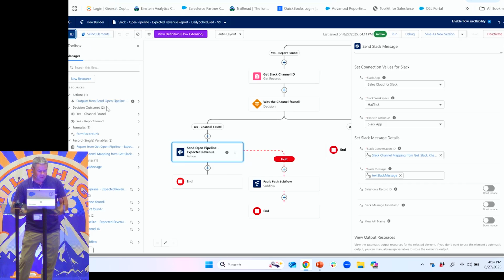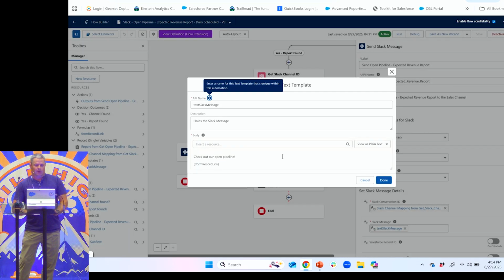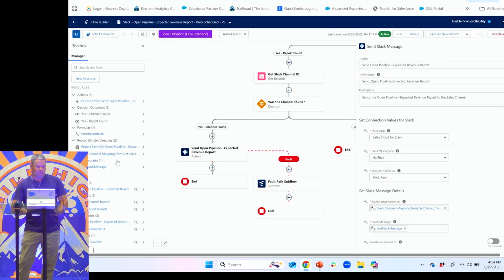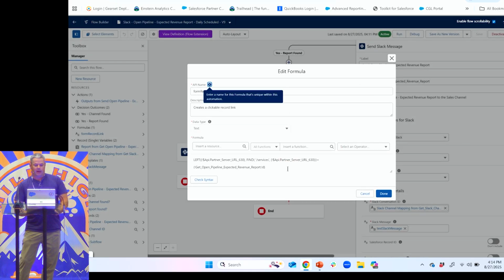Let's look at this. And I just have some text, check out our open pipeline. Then I have this formula, record link, which is a formula, and this is super useful. And I'll have this on a big slide in a minute here, so don't worry about it.